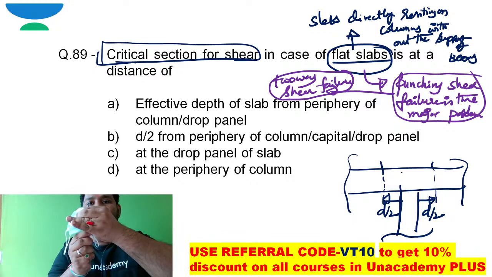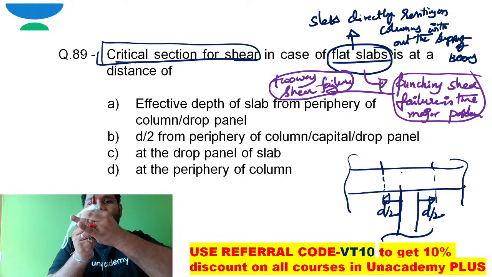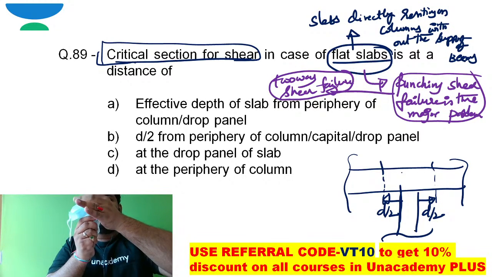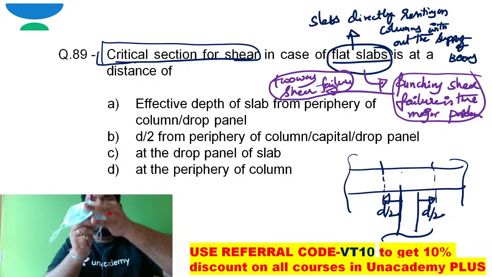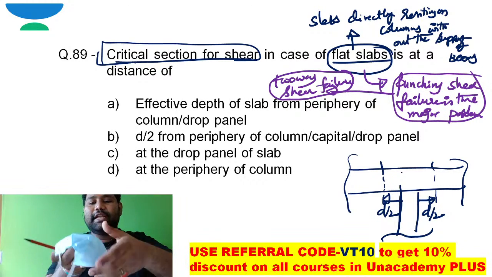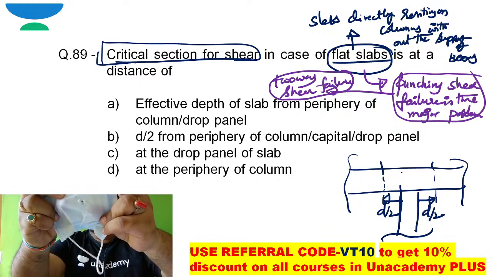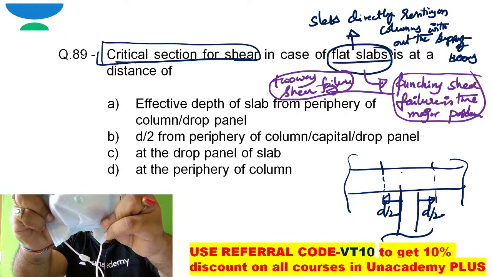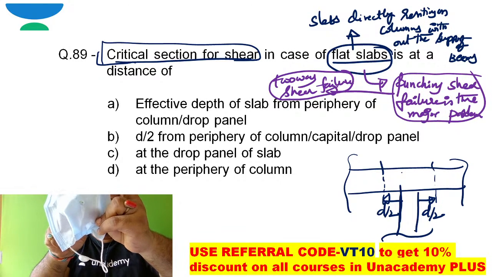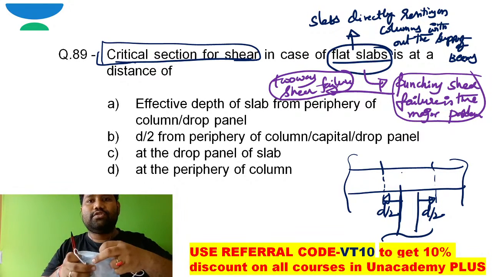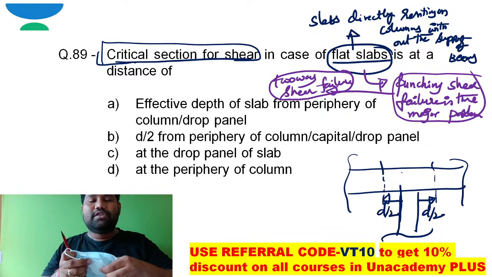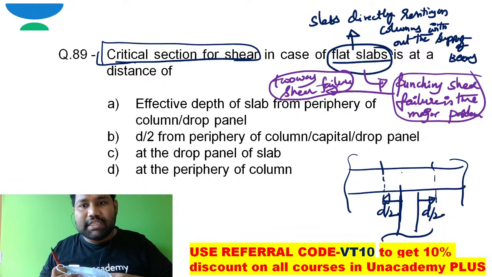I hope you are able to see this type of failure, where the column is coming up and the slab is going down. It is happening clearly in both directions, in the longitudinal direction and the width direction also. The shear effect is happening. This type of failure is nothing but punching shear failure.